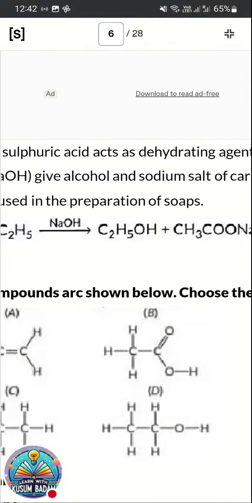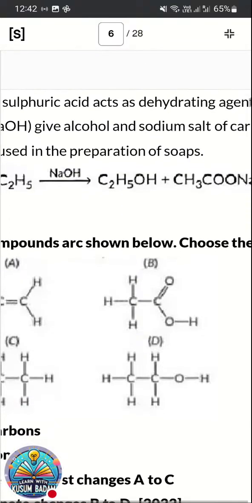So during this reaction soaps are prepared, and thus we call it saponification.